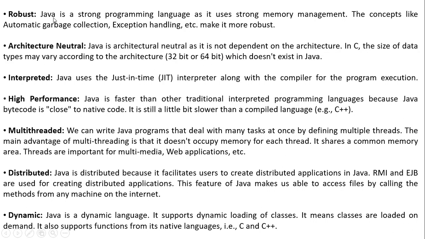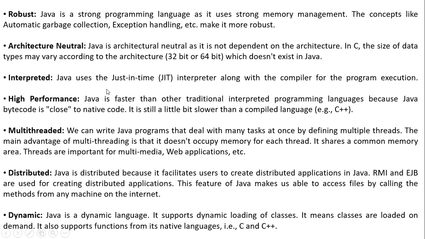Robust, which means strong. Java is a strong programming language as it uses strong memory management. Concepts like automatic garbage collection and exception handling make it more robust. If you get any exception, you will use try or catch, so that Java becomes a robust language. Architecture neutral. Java is architecture neutral as it does not depend on the architecture. In C, the size of data types may vary according to the architecture, 32-bit or 64-bit, which does not exist in Java. So either you use 64-bit or 32-bit, it does not depend on architecture. Therefore Java is architecture neutral.